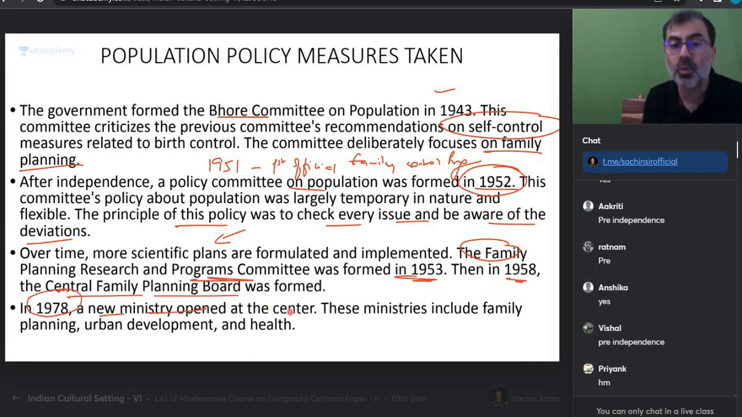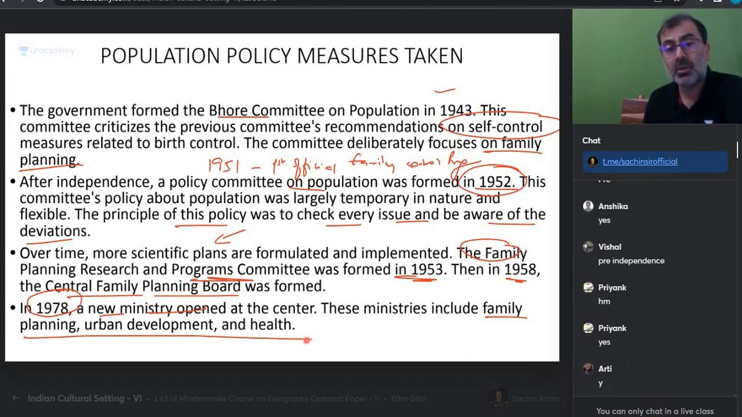1978, a new ministry opened at the center. This ministry includes family planning, urban development, and health. Now we even have family welfare ministry. Yes or no? Health and family welfare ministry है हमारे पास नहीं. So till 1978, we are operating in this.